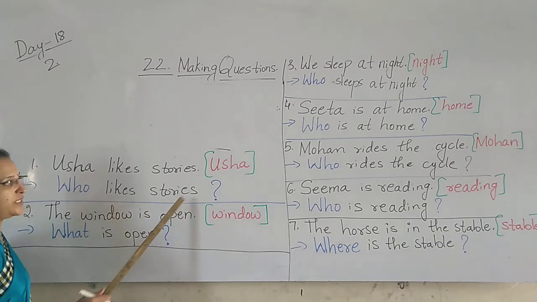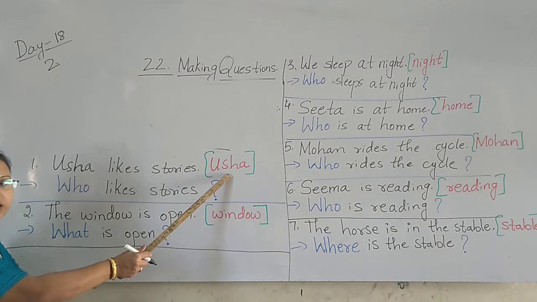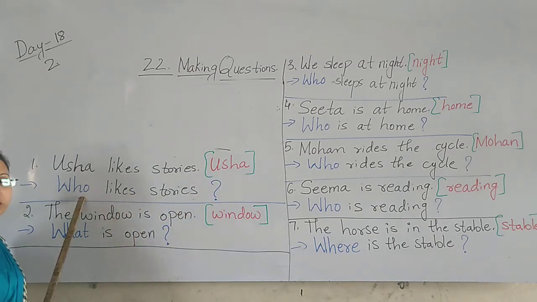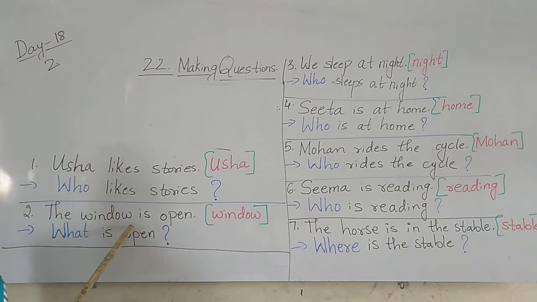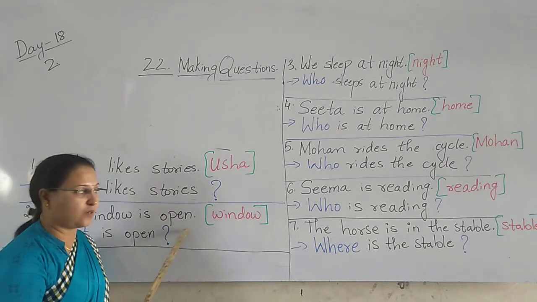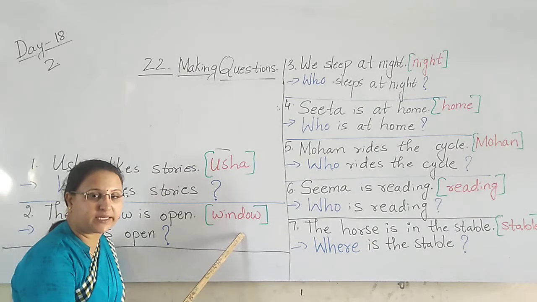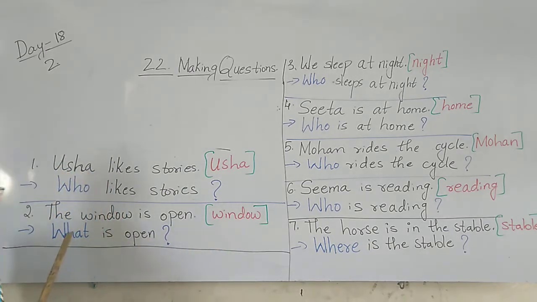Who likes stories? They have given the name of the girl here, Usha. So we have to use the question word who. Who likes stories? The window is open. The clue word is what here? Window. So we have to use the question word what. What is open? What is open? Usha likes stories. Who likes stories? The window is open. What is open?